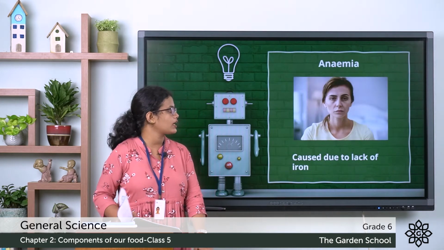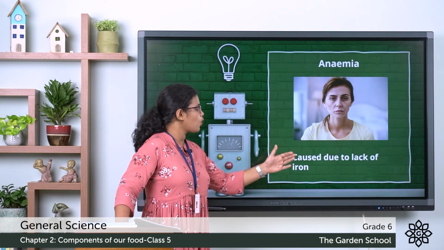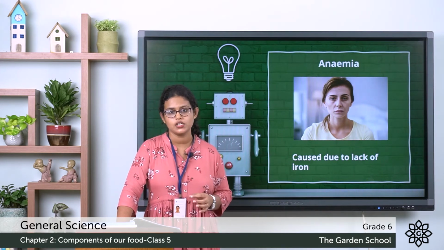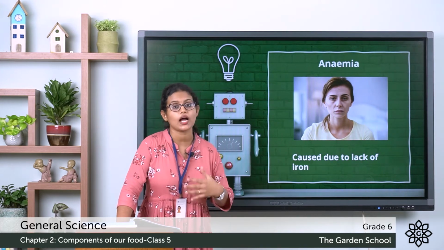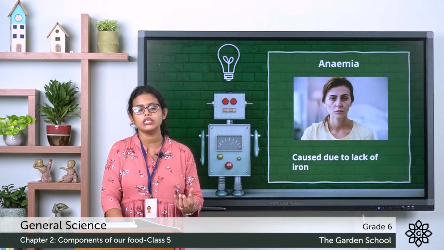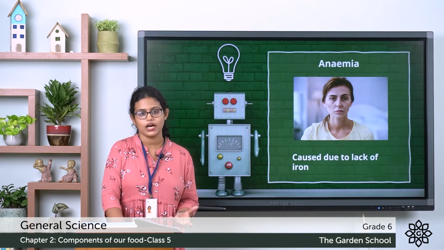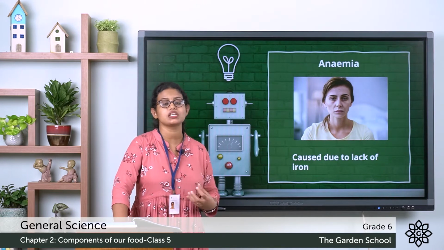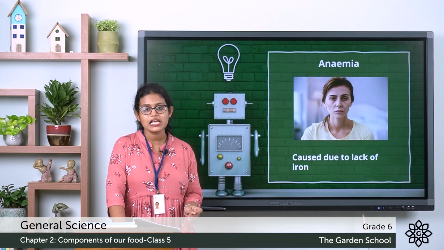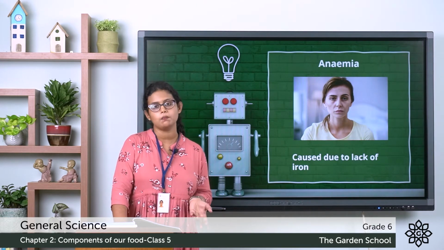Moving to the next one, that is anemia. And do you know how it is caused? It is caused due to lack of iron. Our body needs iron to make blood. So a person who is suffering from anemia will have less hemoglobin in the blood.